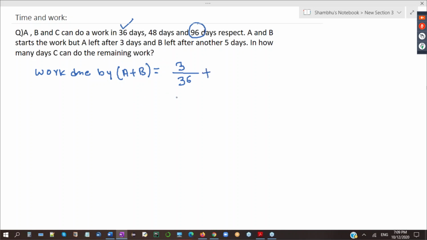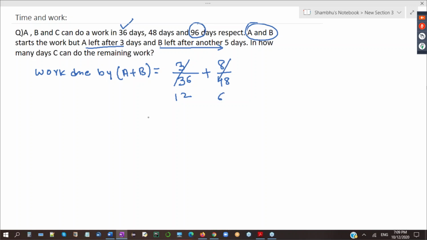Plus, can you tell me how many days B works in total? Exactly. B works for a total of 8 days. Because A and B both have started. A left after 3 days. B left after another 5 days. So B is working for 8 days.